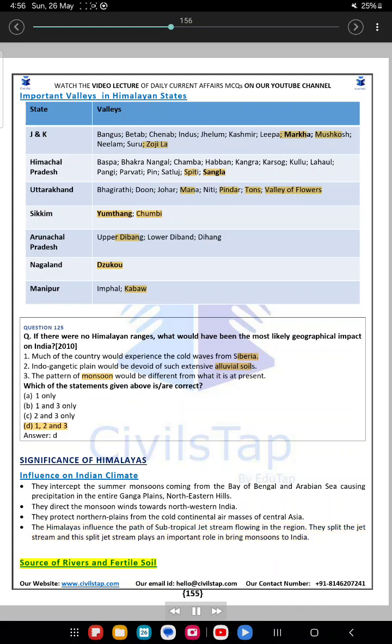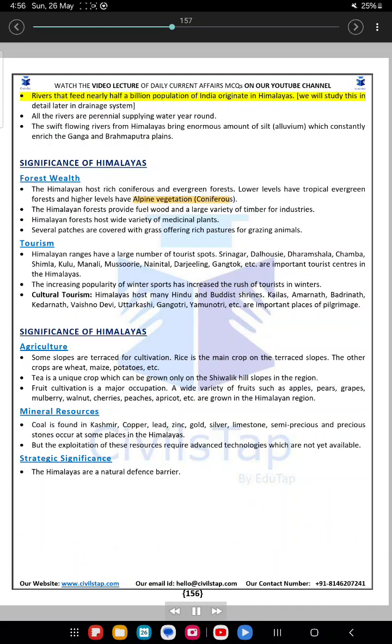Source of rivers and fertile soil. Rivers that feed nearly 500 million of India's population originate in the Himalayas. We will study this in detail later in the drainage system. All the rivers are perennial, supplying water year round. The swift flowing rivers from the Himalayas bring an enormous amount of silt and alluvium, which constantly enrich the Ganga and Brahmaputra plains.